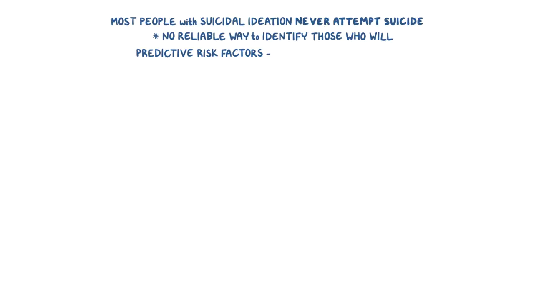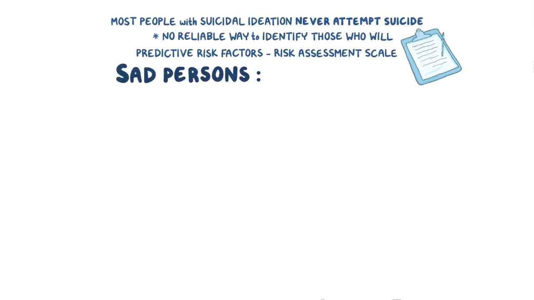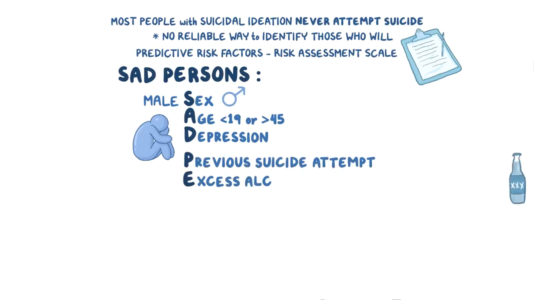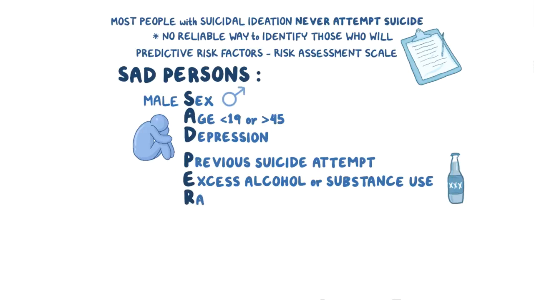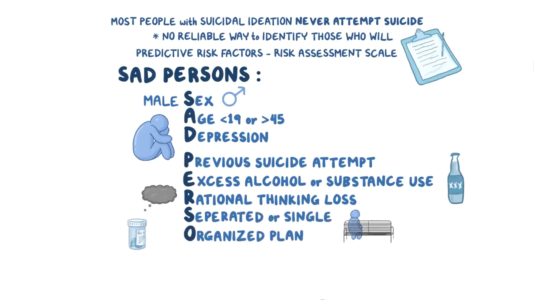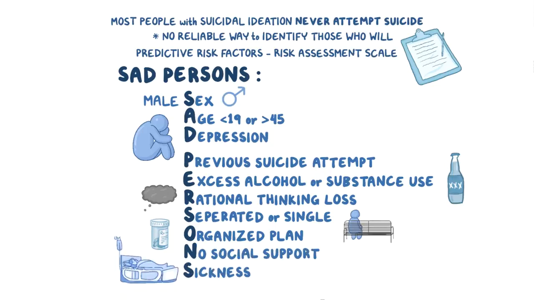To identify individuals at a higher risk of completing suicide, there's a risk assessment scale, which can be remembered with the acronym SAD PERSONS. S stands for male sex, A for age younger than 19 and older than 45, D for depression, P for previous suicide attempt, E for excessive alcohol or substance use, R for rational thinking loss, having a distorted sense of reality. S is for separated or single, O is for organized plan, like overdosing on pills, N is for no social support, and S for sickness. The more risk factors means a higher risk of suicide.